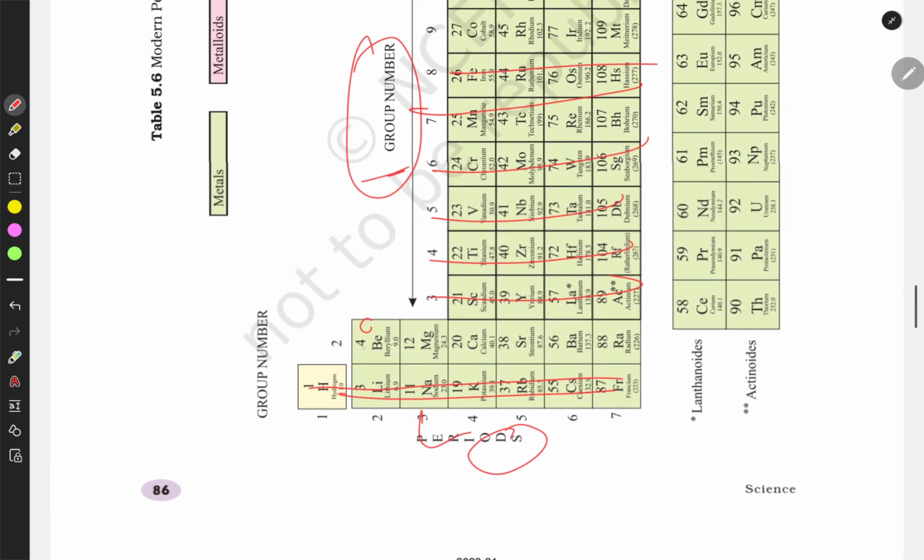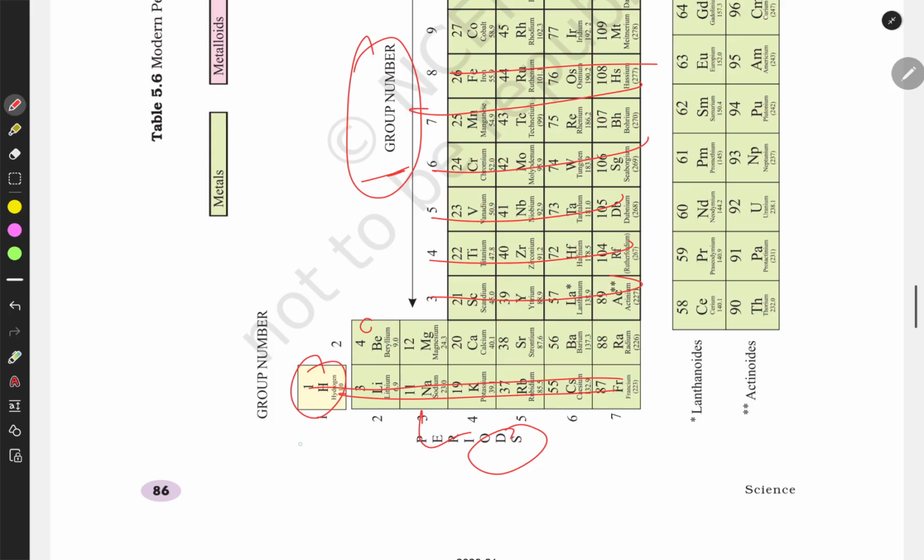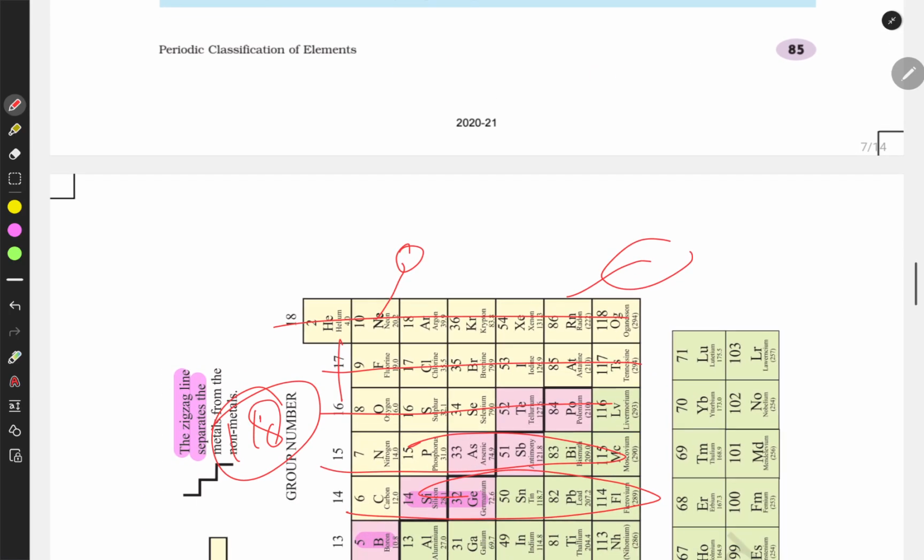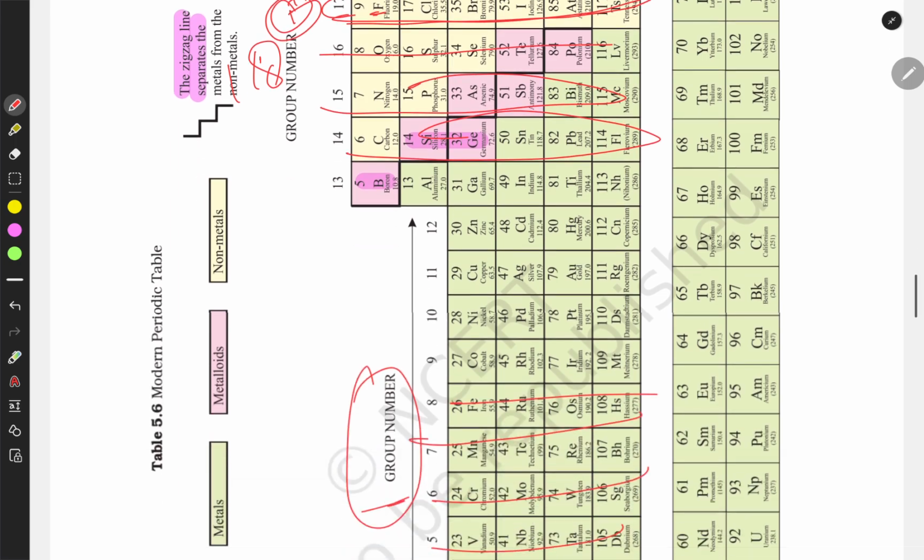See, hydrogen has only one electron, so it has a valency of one. These group 17 elements also have one valency, and need one electron to fulfill their outermost shell.